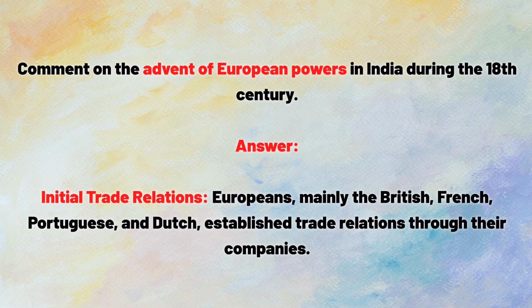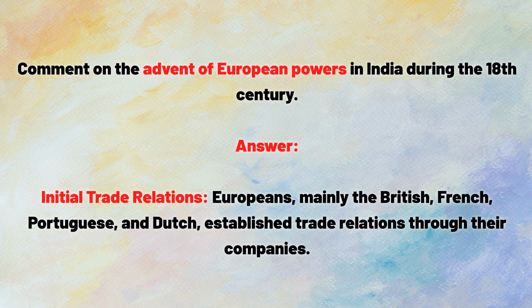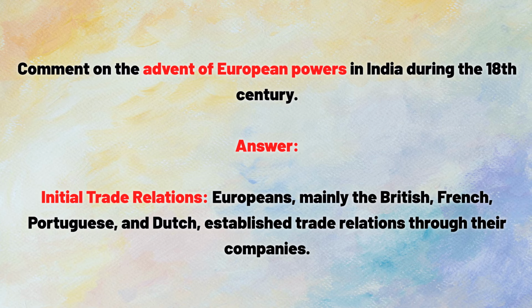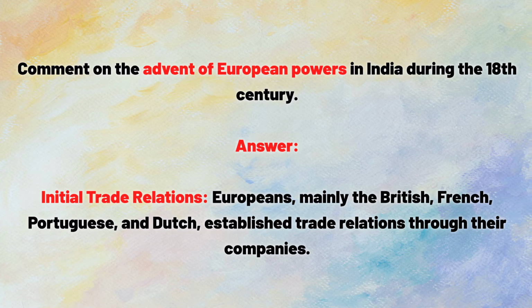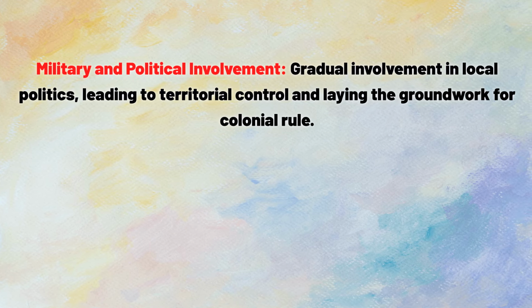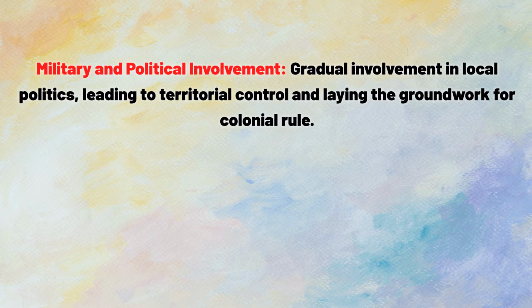Comment on the advent of European powers in India during the 18th century. Answer: initial trade relations. Europeans, mainly the British, French, Portuguese, and Dutch, established trade relations through their companies. Military and political involvement, gradual involvement in local politics, leading to territorial control and laying the groundwork for colonial rule.